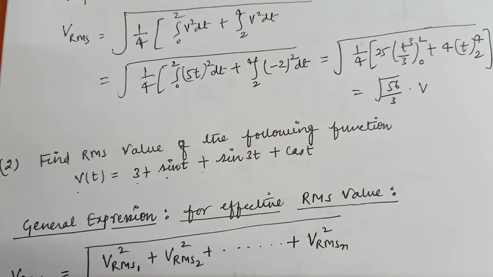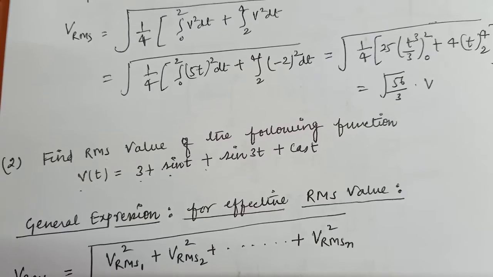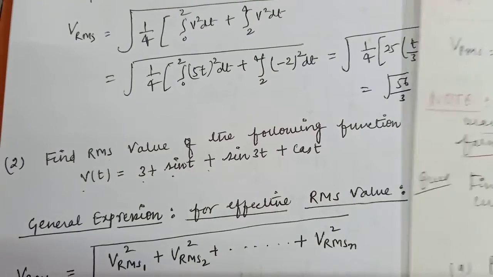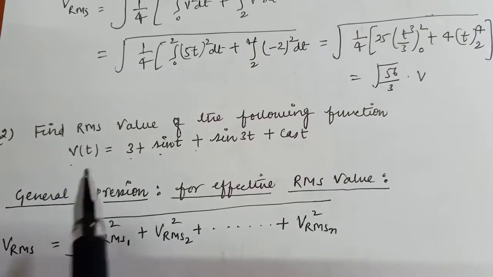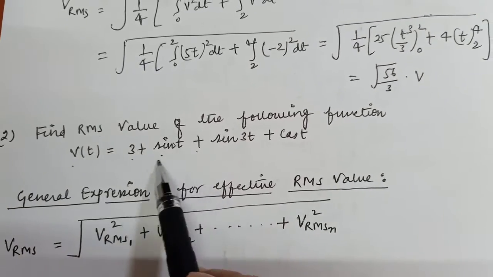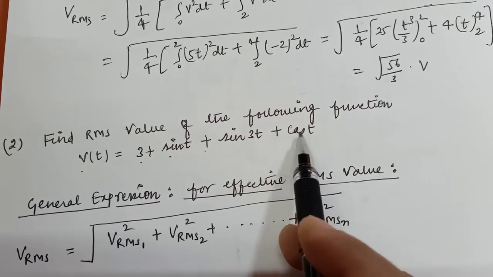For these types of questions you need to find the effective RMS value, meaning the RMS value of this waveform, the RMS value of this waveform, the RMS value of this wave.